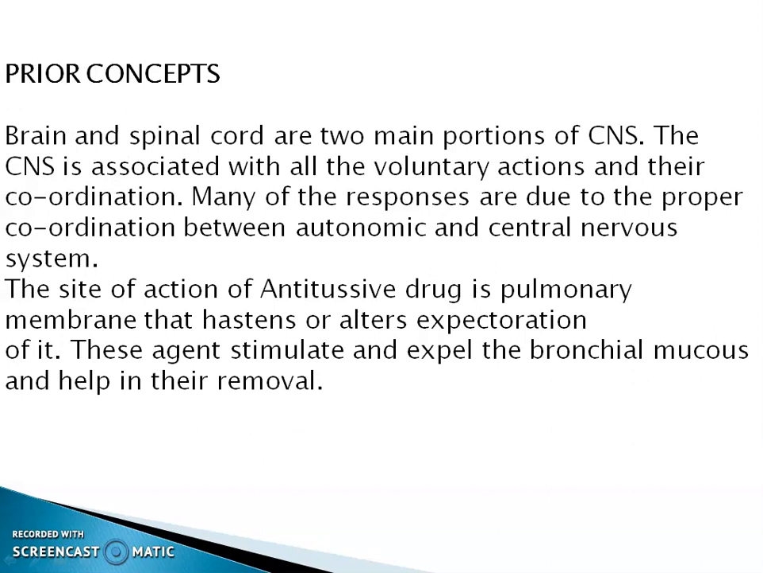Brain and spinal cord are two main portions of central nervous system. The CNS is associated with all the voluntary actions and their coordinations. Many of the responses are due to the proper coordination between autonomic and central nervous system. The site of action of antitussive drug is pulmonary membrane that hastens or alters expectoration of it. These agents stimulate and expel the bronchial mucus and help in their removal.